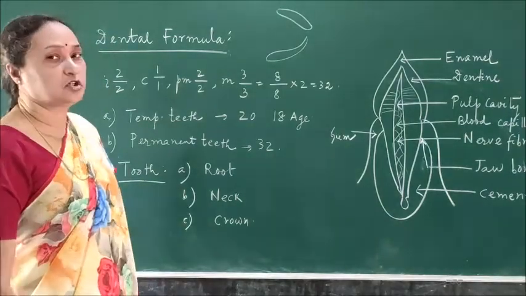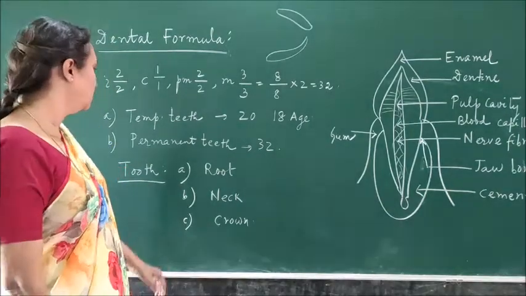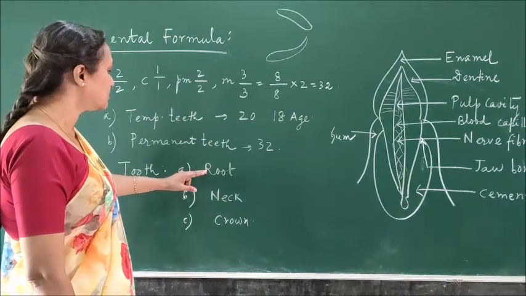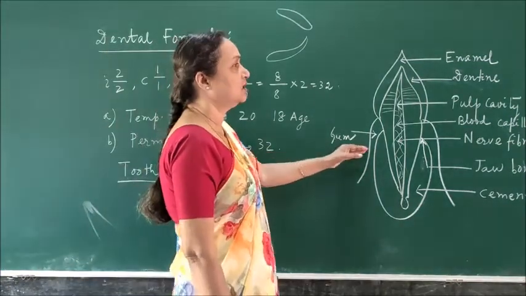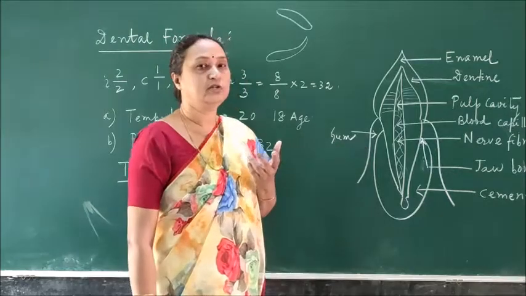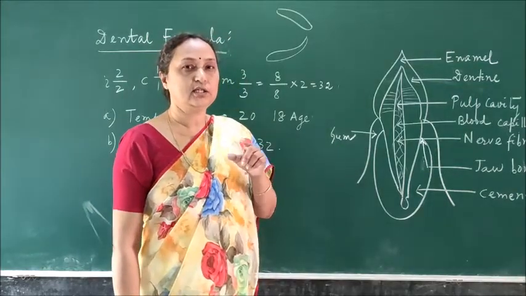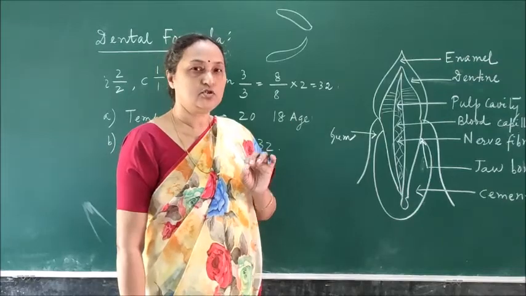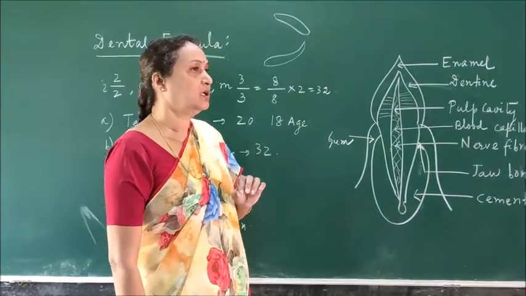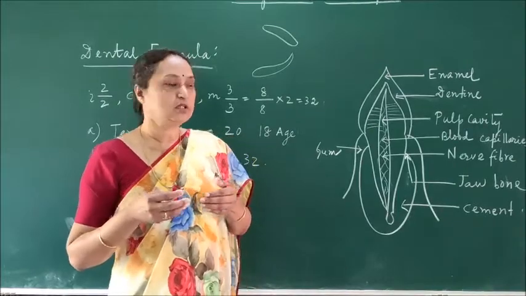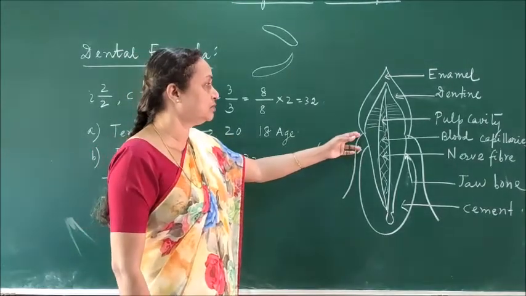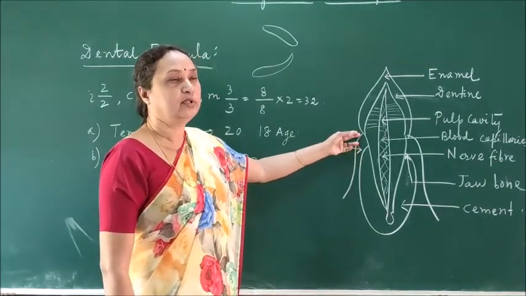Then what is the structure of one tooth? A tooth has three parts: root, neck and crown. Now here you see the diagram. You have seen in your mouth cavity, oral cavity, the jawbones are there, and the tooth is attached to the jawbone with the help of cement. As in making a building we use cement to join the bricks, so here also the tooth is connected to the jawbone with the help of a cementing material.